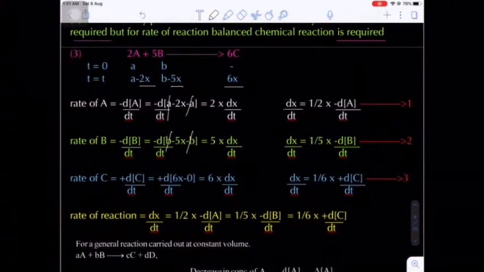Now the rate of C, again dC by dt. What is the final concentration of C? 6x minus initial concentration, which will be 0, so 6x minus 0, that will be 6x. So bring the 6 coefficient, that is a constant, and you will get 6 into dx by dt. From here dx by dt is equal to 1 by 6 into dC by dt.